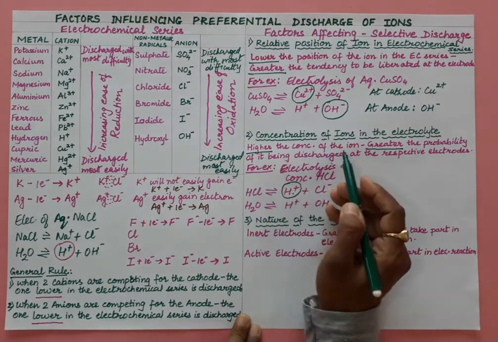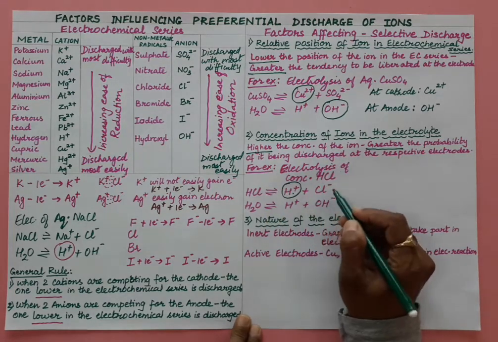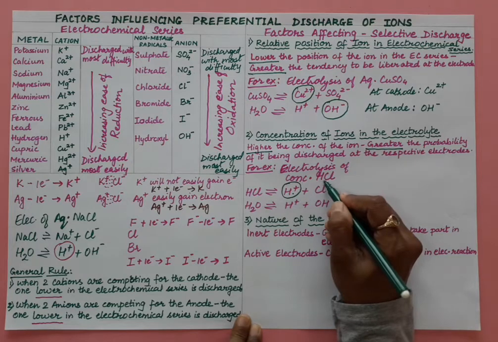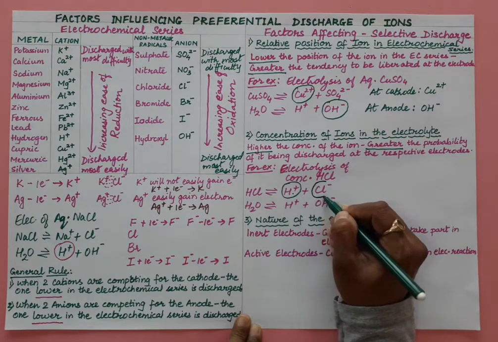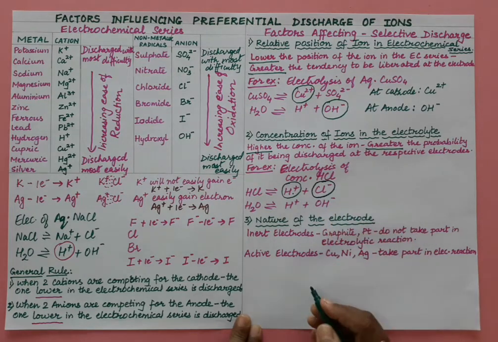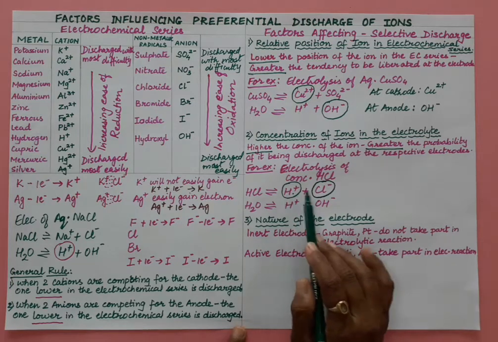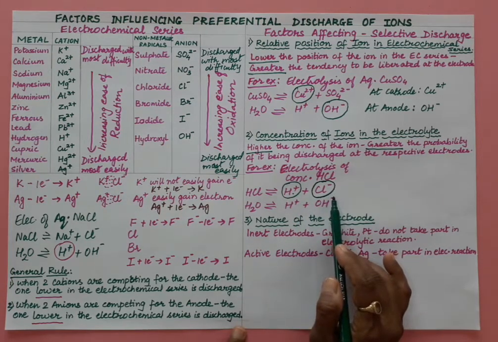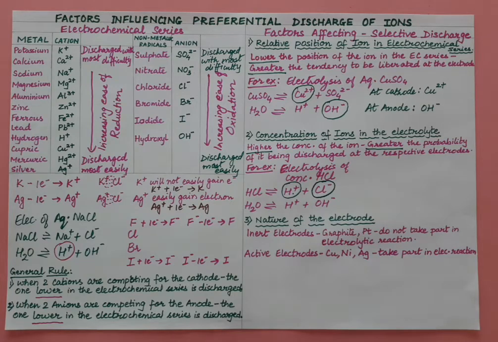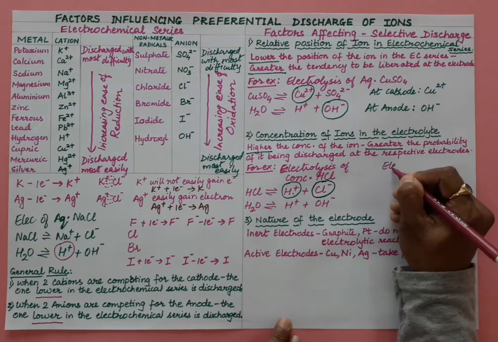So here, the concentration of chloride ions is higher, so chloride ions will get discharged. So here H plus, and here chloride ions will get discharged, right? Now let us take one more example, electrolysis